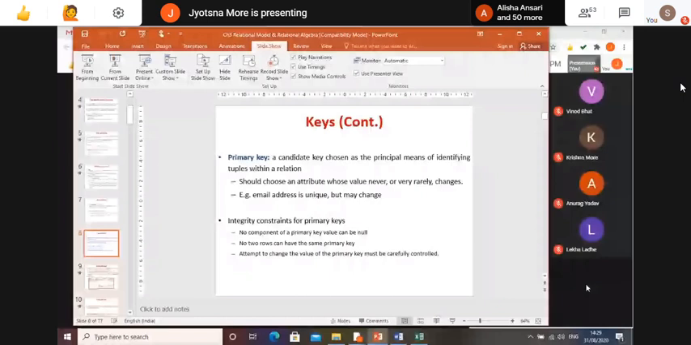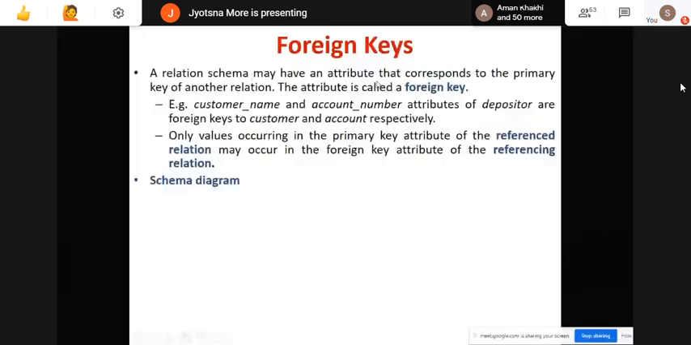This is a proper definition. A relation schema may have an attribute that corresponds to the primary key of another relation. The attribute is called foreign key. Now, what is a relation schema? Basically, that is the first question for you people, right? We have already seen the ER diagram for the banking system, right? In that banking system, for branch, we were having three attributes, I think branch city, branch name, and asset. So here, branch is the name of my table.